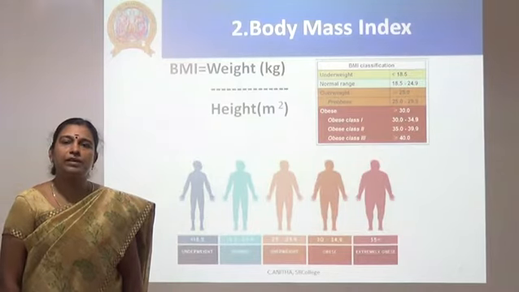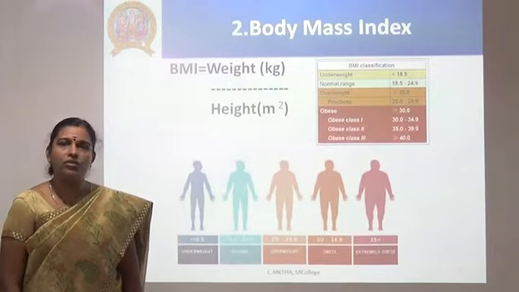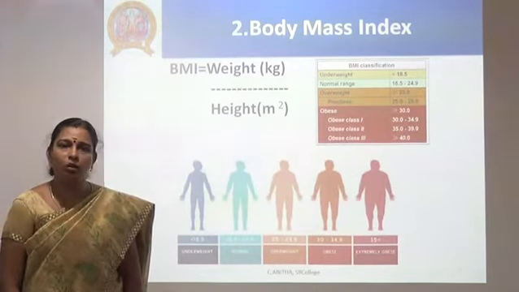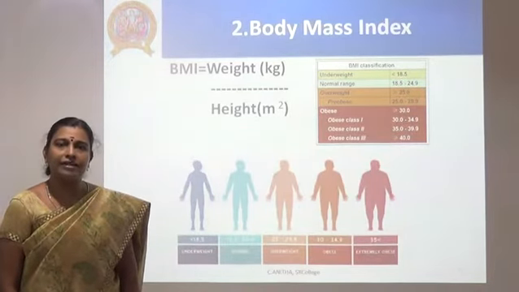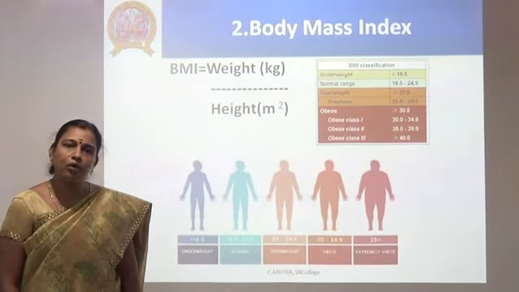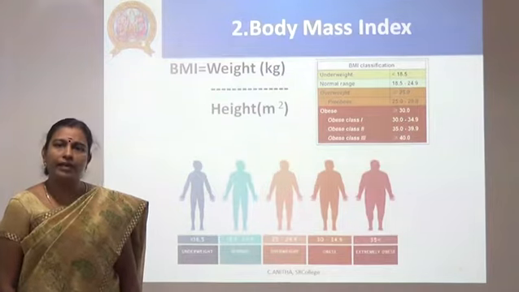When it ranges between 18.5 to 24, the person is of ideal or normal weight. When it is more than 25, the person is overweight. And when it is above 30, the person is categorized as obese. Even among the obese, if the value is beyond 30 to 35, there are three classes: grade 1, grade 2 and grade 3 obesity.